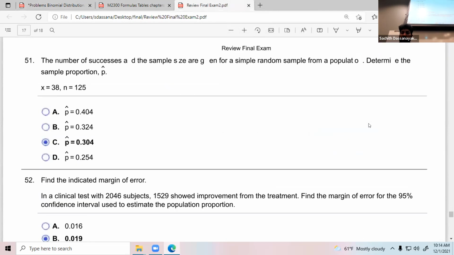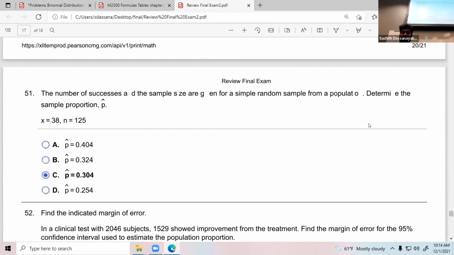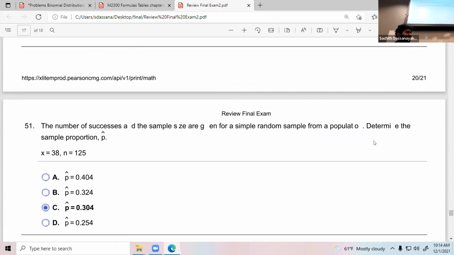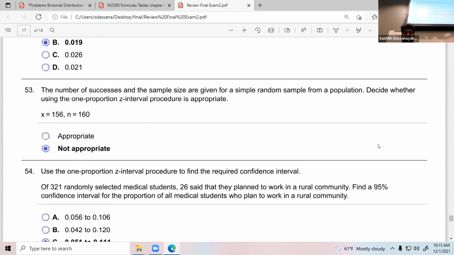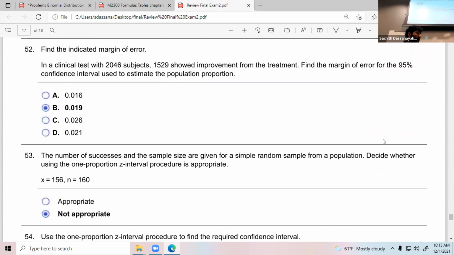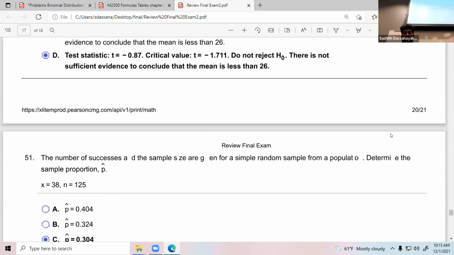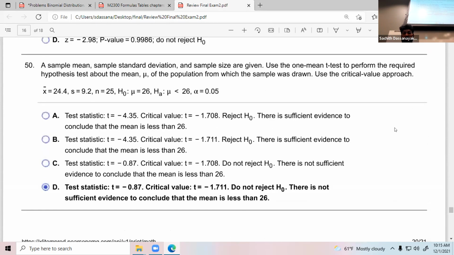So today I'm going to use a bottom to top approach. I'll start the review from the bottom. Otherwise, I cannot finish. I can cover the last sections, chapter 9 and chapter 8. Those are very important. That's why I'm going bottom to top. The last few questions are based on chapter 11 and 10. I told you I'm not going to do that, so I'm going to skip that. Let me find something in chapter 9 and below.